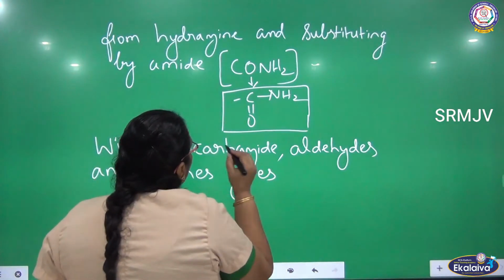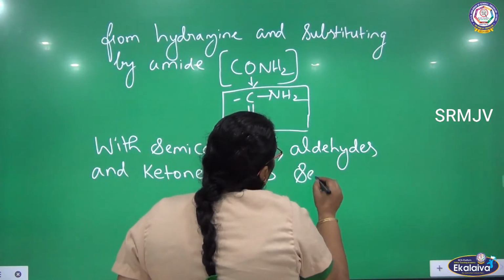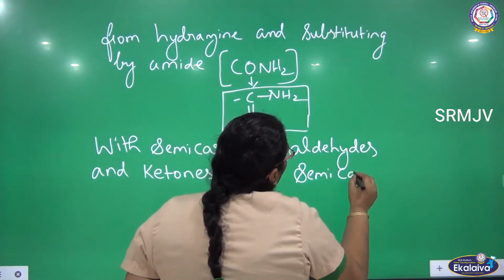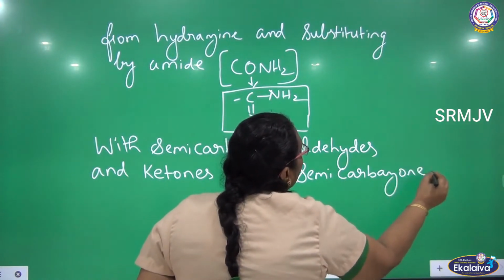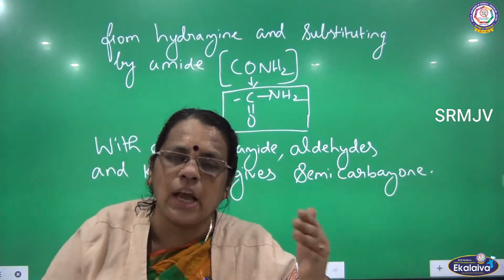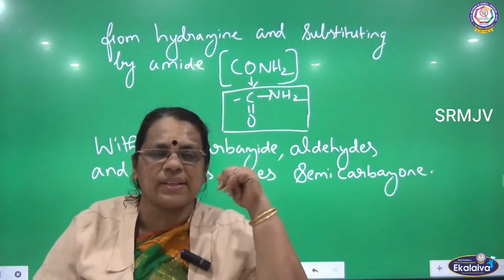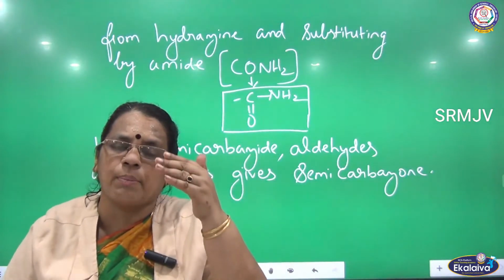When aldehydes and ketones react with semicarbazide, you will get semicarbazone. Let me see the reaction, then only you will have the clarity. Here we are going to see how aldehydes and ketones react with semicarbazide. The products formed are semicarbazones.